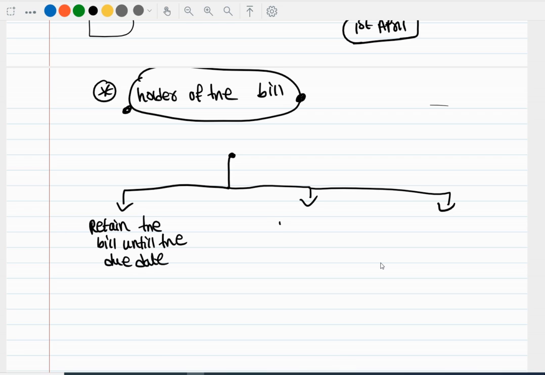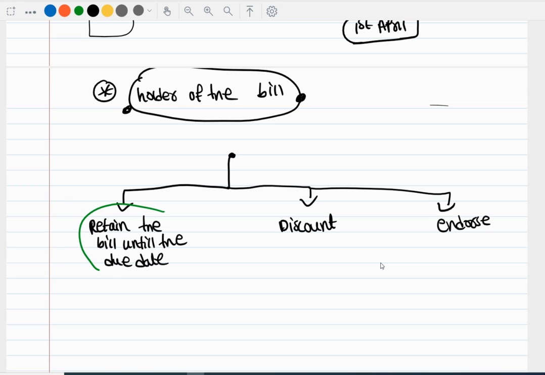Or he can discount the bill with the bank, or he can endorse the bill to his creditors. So these are the 3 options we have. If it is honored, we don't need to worry much about it, right? There is no point of notary charges. Only if the bill is dishonored will the notary charges come into the picture.